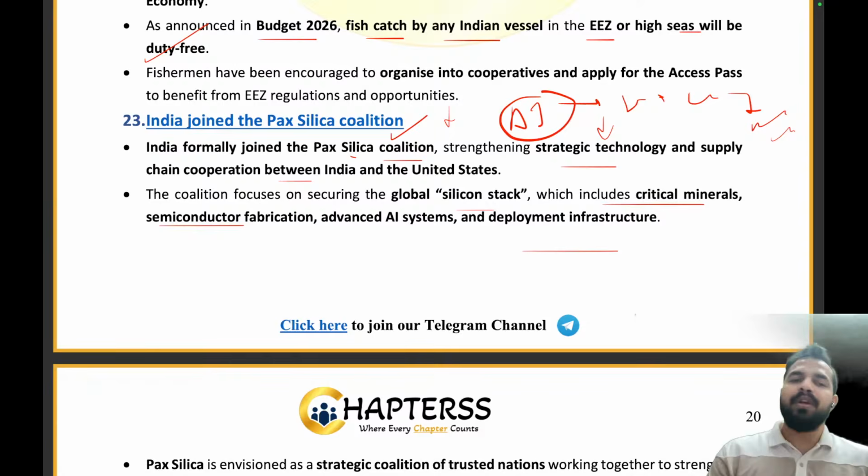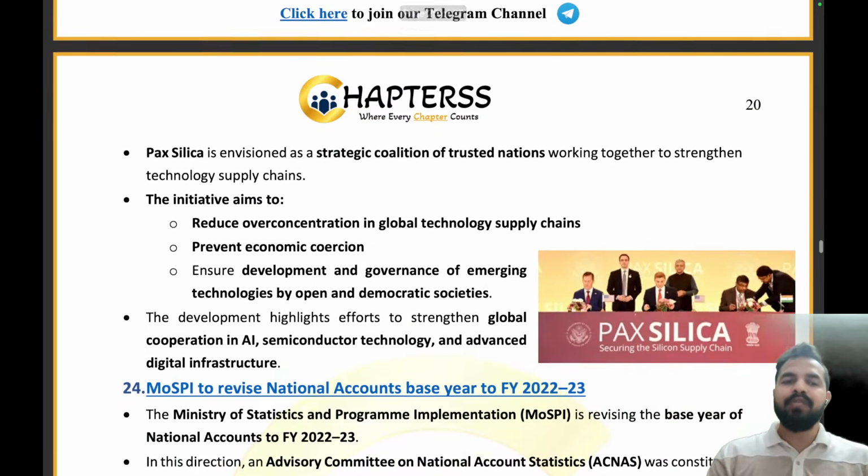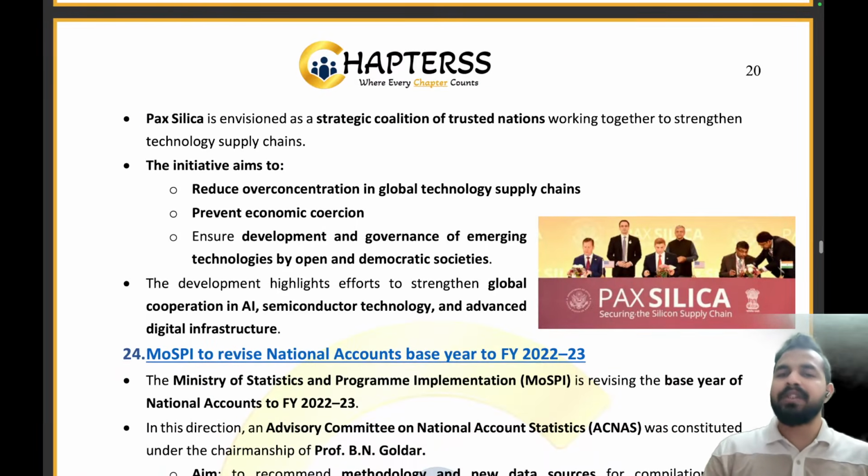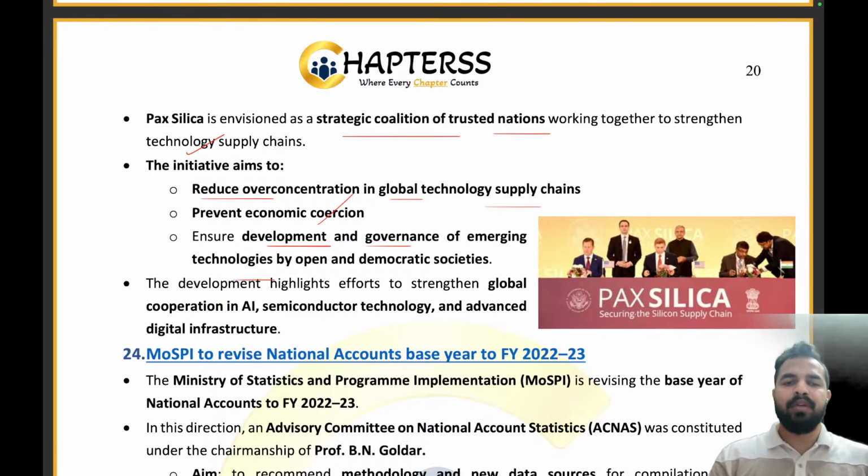So we cannot stay dependent on outside countries. That's why Pax Silica, as a strategic coalition of trusted nations, will work together to strengthen the technology supply chain. This will reduce the over-concentration of global technology supply chains, prevent economic coercion, and ensure development and governance of emerging technologies by open and democratic societies.